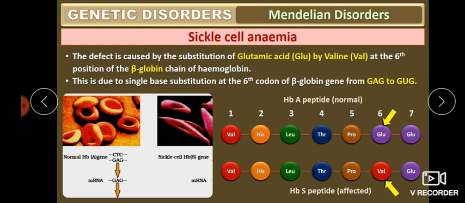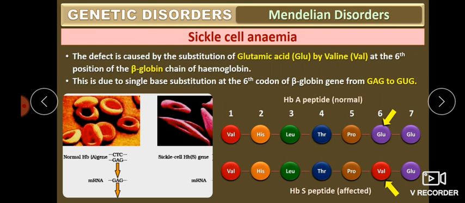Suppose a character controls our hair color. If that particular protein is produced in our body, our hair has that particular color. If that protein is not produced in our body, then obviously our hair doesn't have that color. So that is why we are saying genes are responsible for a character. Genes will produce a protein and that protein will control the character.